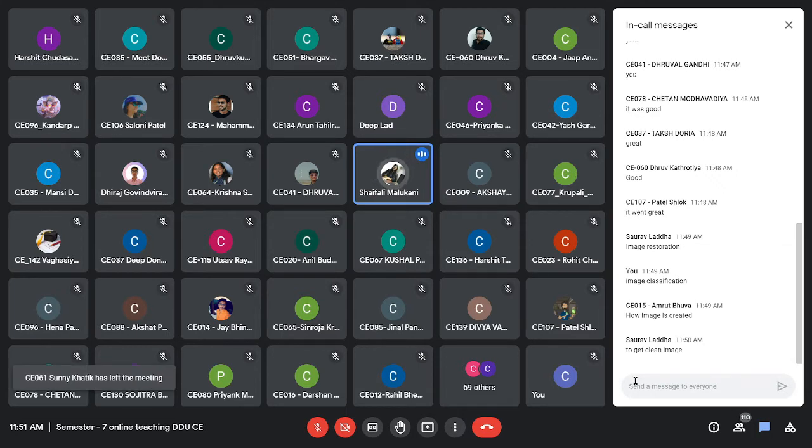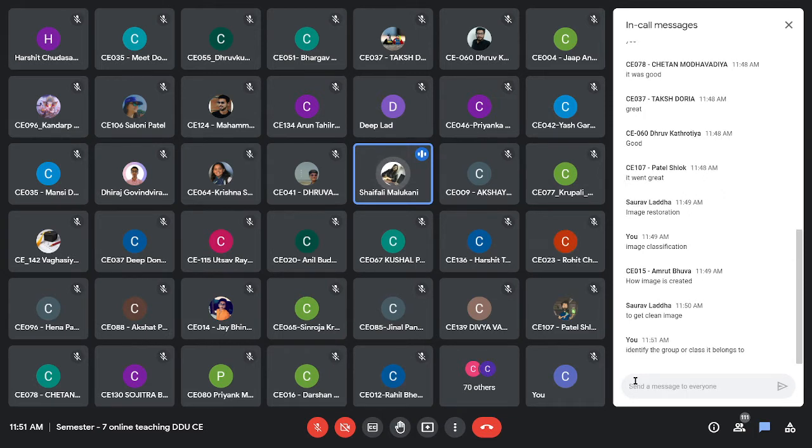And Devanshi says it is a classification. Of course, one of the parts is classification. But can you elaborate more on what exactly the classification is? Can anyone, not only she, but anyone can answer here. Classification, she says, or any other thing that comes to your mind. Of course these are the parts that we are going to learn here. But any other thing that comes to your mind?